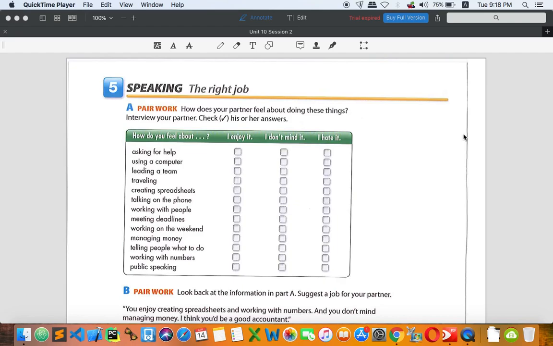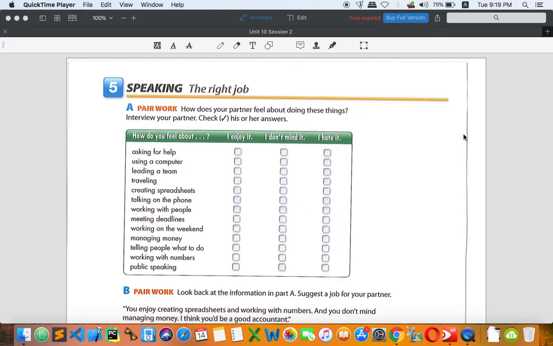And next one, how do you feel about working with people? I am okay. I enjoy it because I love to see different people. I love to socialize with other people around. Okay, so I enjoy it. And you can have different answers. It depends on your own idea.